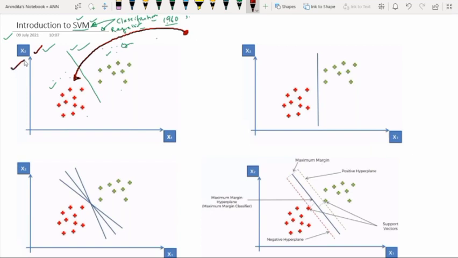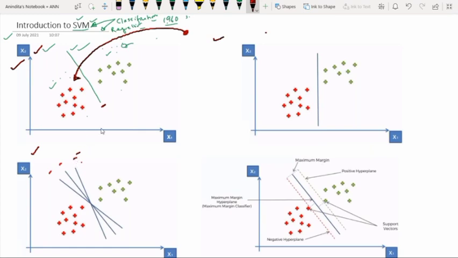Now if you see this 3 diagram, you will be able to find that we can draw this boundary line in many ways. Means I can draw a vertical line, horizontal line, slightly slanted line. So any kind of boundary line I can plot to separate them, right? Any mechanism I can follow.